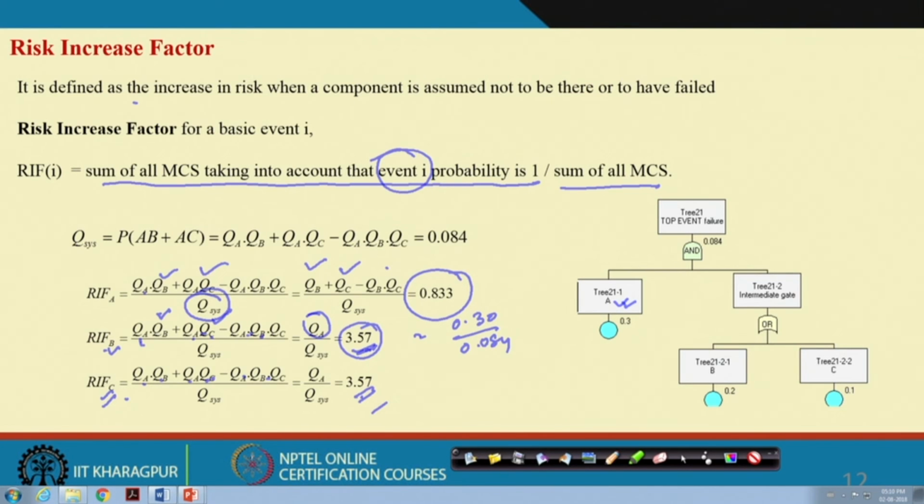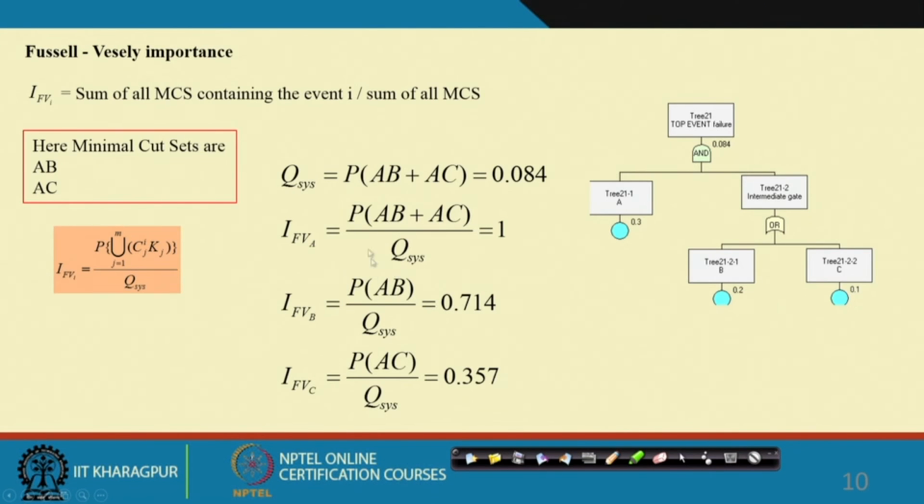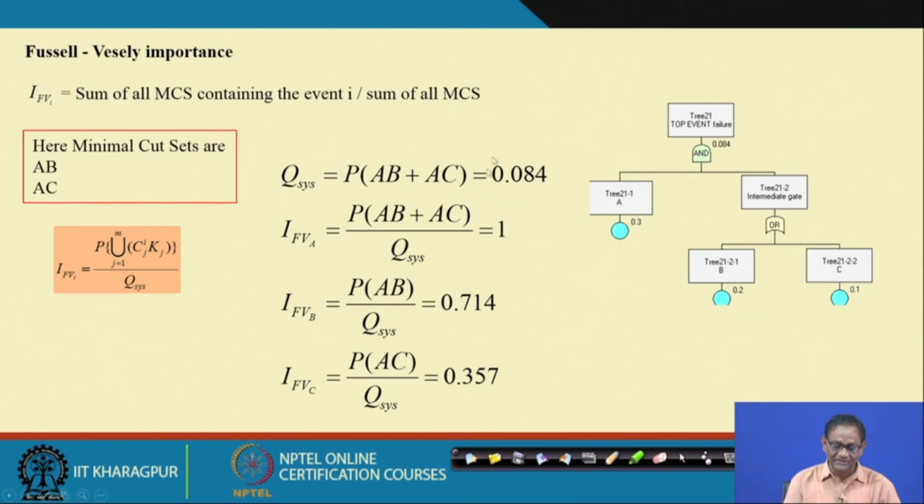What have we discussed in the first Bessel measure? We basically discussed the sum of all MCS containing the event divided by the sum of these. If a particular event is in all the cut sets, it has the maximum contribution, and an event that is in only one or some of the cut sets will have less contribution. So, that is how the importance measure gives you this.